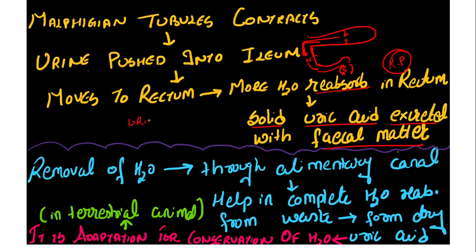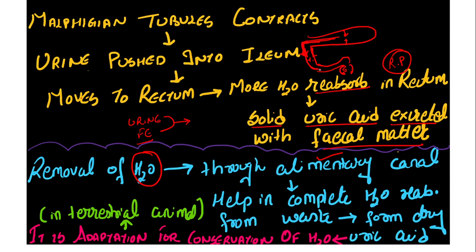Now in general, urine and fecal matter come out separately, but when we talk about the cockroach, urine and fecal matter you cannot separate. It comes together, like solid uric acid with the fecal matter. Now, removal of water through the alimentary canal. Why does this process happen? Why is the Malpighian tubule connected just above the hindgut?